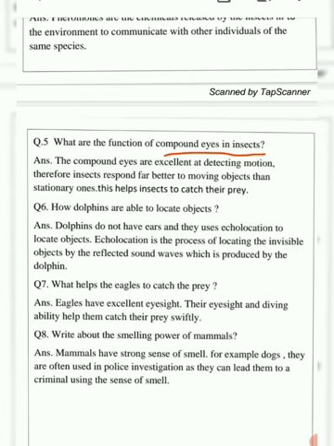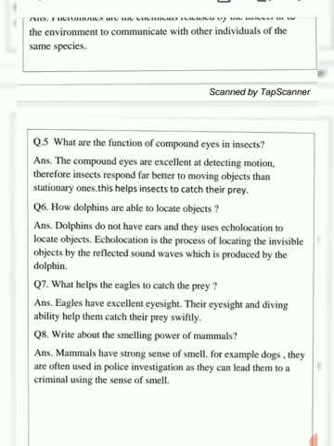This helps insects to catch the prey. So simply, if there is any prey, any other insect which the first insect is going to eat or hunt, then if insect 2 is moving, insect 1 will be able to eat that very easily.